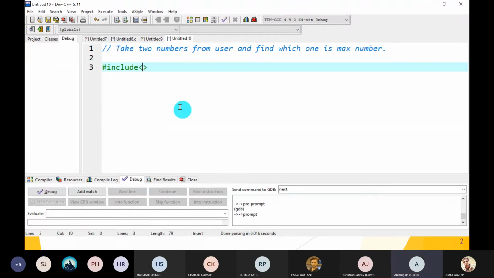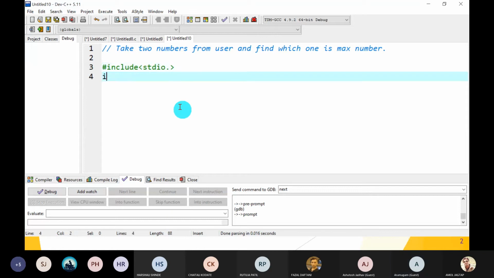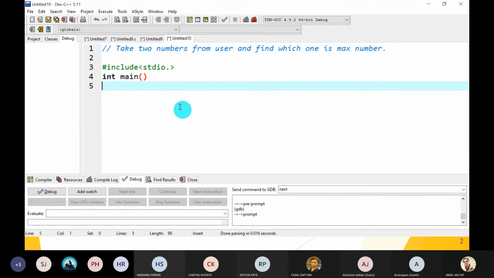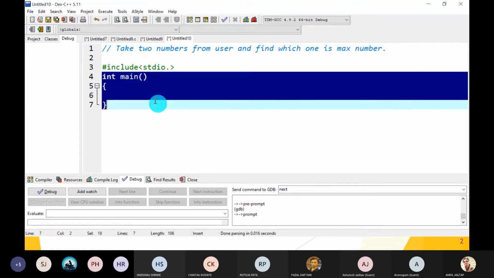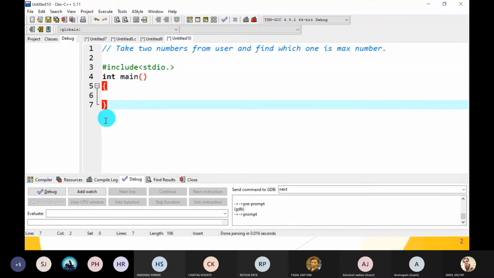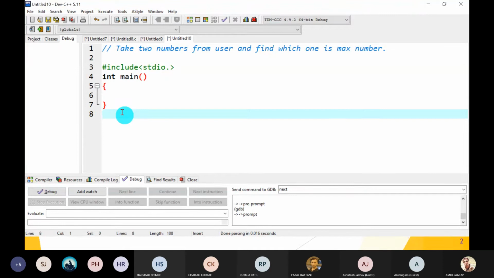Okay. So first, include the stdio.h header file, then create our main function. Always remember that you have to first write the structure for the function. So it is a main function. This is the structure for the int main function. Now we have decided that we have to create our own function, that is max. So, the max function.